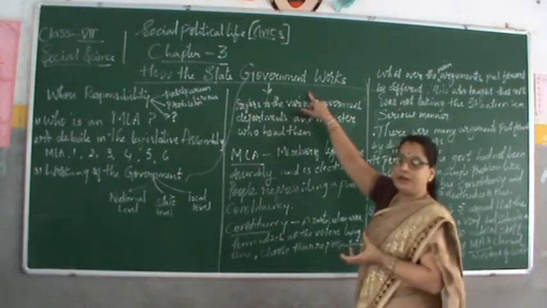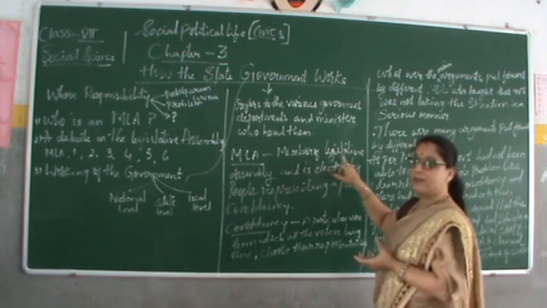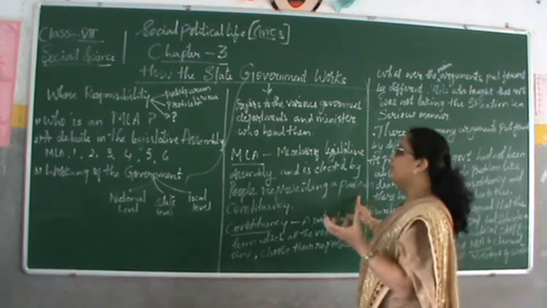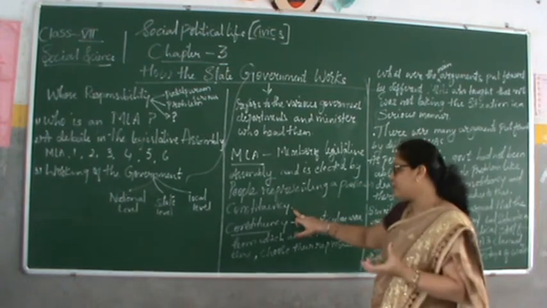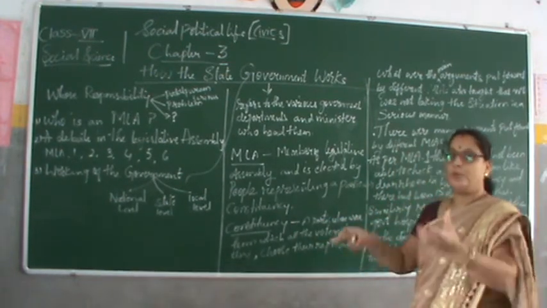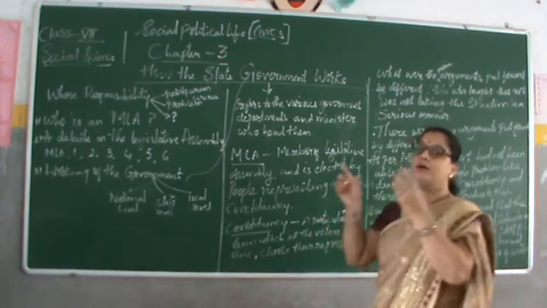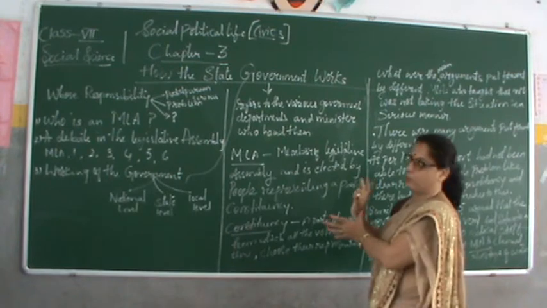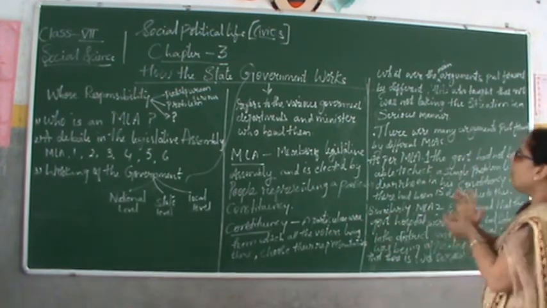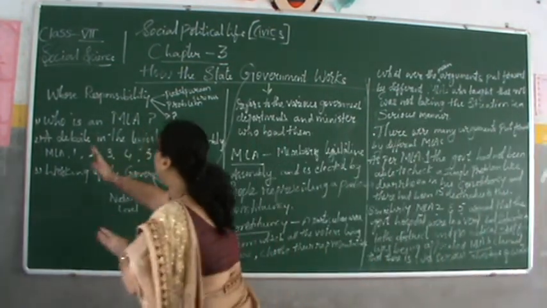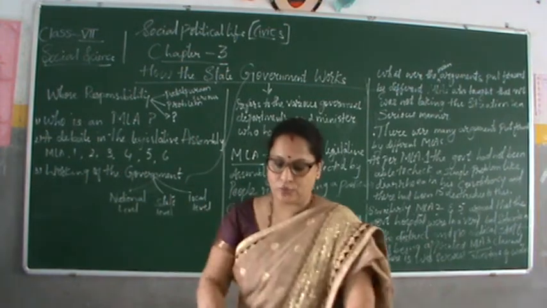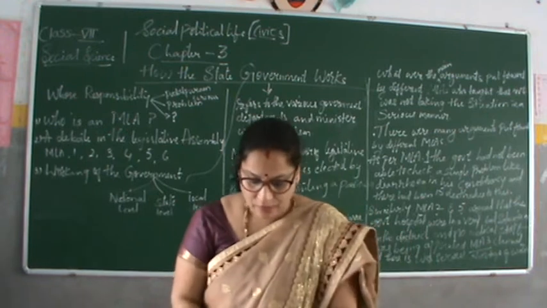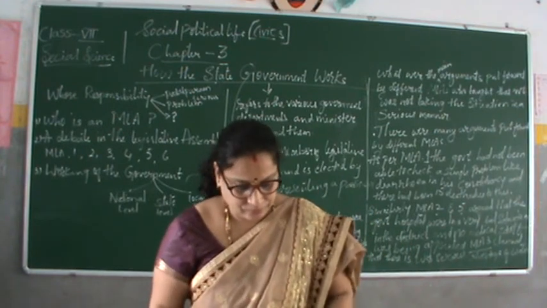What is an MLA? An MLA is a member of legislative assembly, elected for representing a particular constituency, and a constituency means a particular area where we live and choose a representative. So this is a clear picture. Then we go to the debate in the legislative assembly. Take the textbook and go for the debate in the legislative assembly. What was that debate?